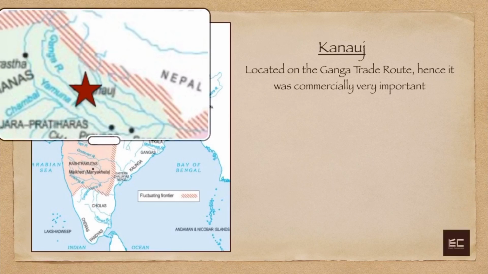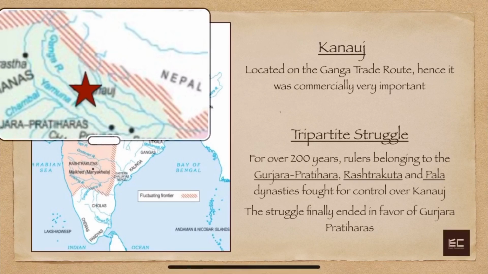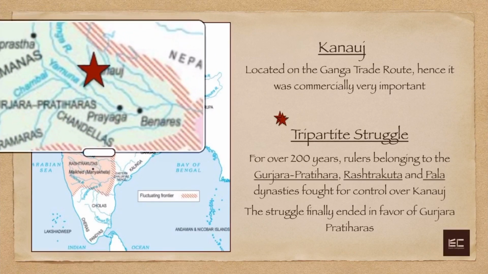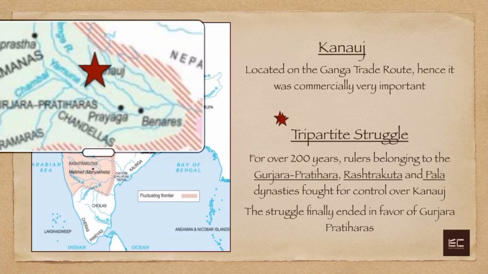So, the tripartite struggle started. Remember some important points. There were three kingdoms involved. Rulers of three dynasties fought for control over Kannauj, and the struggle ended in favor of the Gurjar Pratiharas. That is why you see Kannauj is in the green colored region here. If you want to know more about the tripartite struggle, then you can visit the link on the top of your screens. I'll also mention it in the video description.